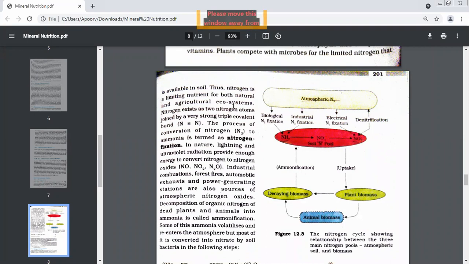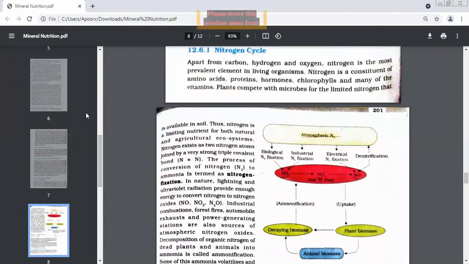So nitrogen is a limiting nutrient for both natural and agriculture ecosystems. Whether you have an agriculture farm or a natural garden or a park, in both kinds of ecosystems, nitrogen will be a very important limiting nutrient. Whichever plant is going to get nitrogen, it will grow. The one which will not get it will not be able to grow. So it becomes a limiting factor. So what we are trying to say is the amount of nitrogen in the soil is too much or too little? Is there a lot of nitrogen dissolved in the soil? How much nitrogen do we have in the soil?